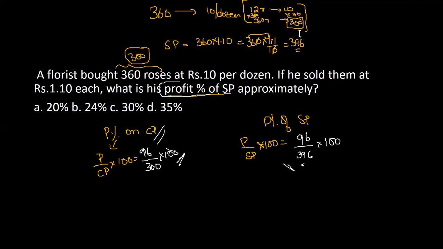According to the question, you want to find out profit percentage of selling price approximately. He doesn't want an exact answer because he knows the exact answer will be somewhere in decimal, so he wants an approximation. So check for the approximation. If I do it, it is 6 into 16 by 6 into 66, so it will be 8 by 33 into 100.